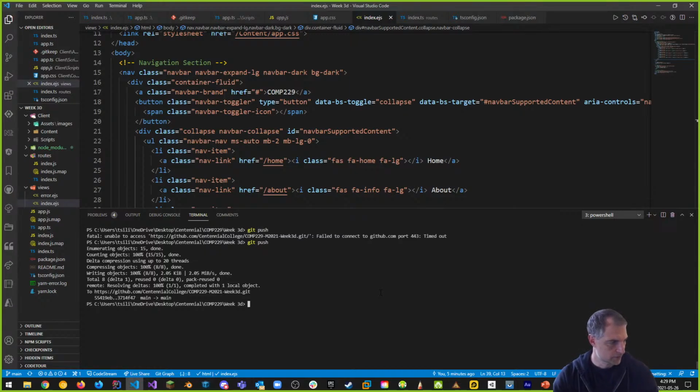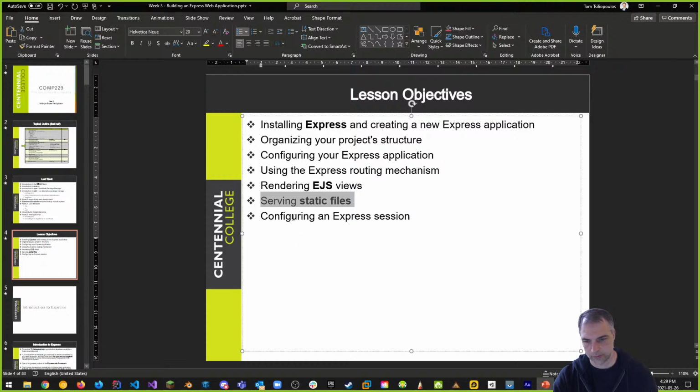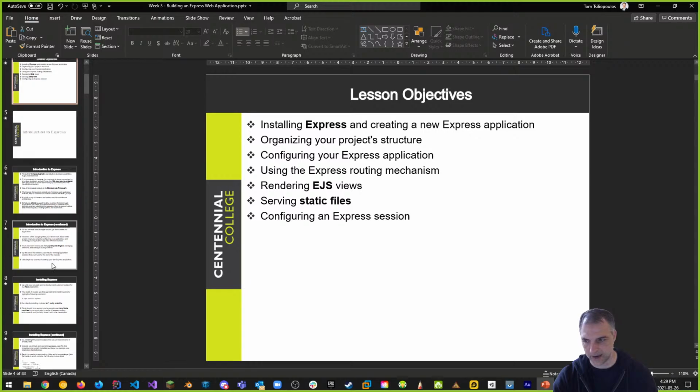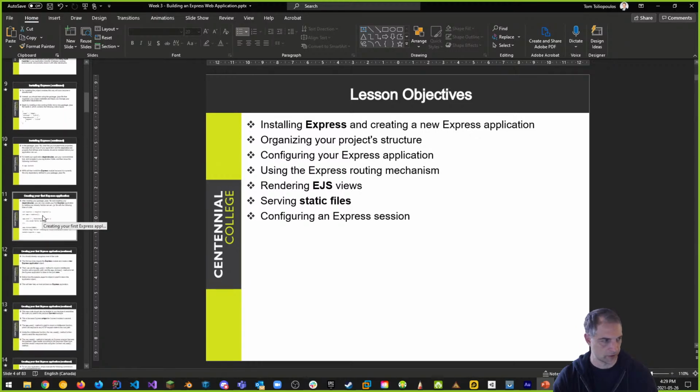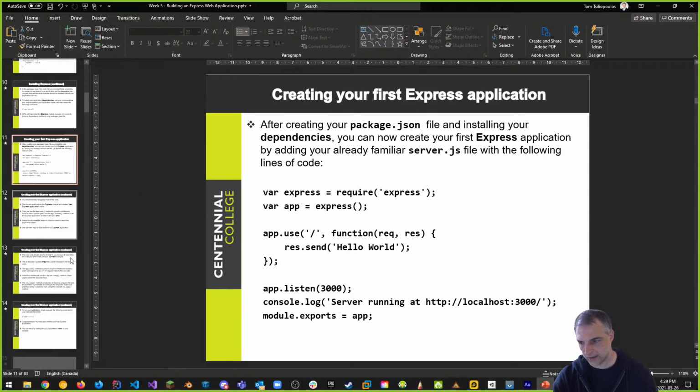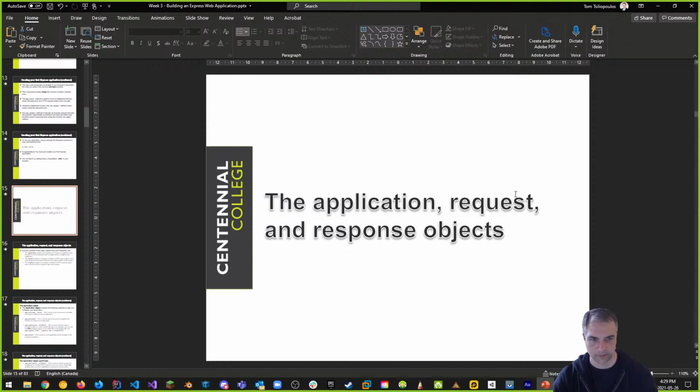Any questions before we wrap up? I know that we covered a lot of this stuff. So basically what we talked about is how to configure everything with Express. That's what we covered today. I know it was lightning fast, but remember, I'm trying to get you up to speed with the stuff that is modern and what's happening now. What the course shell is showing us is all the stuff about Express, how to make your first application. What does that look like? And this is the stuff that's in here.